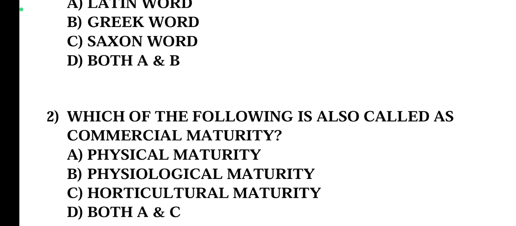Now question number 2. Which of the following is also called as commercial maturity? Already we have discussed that there are two types of maturities. First one is physiological and second one is horticultural maturity. In question number 2, it has been asked which one is also called commercial maturity. The right answer is option C, that is horticultural maturity is also called commercial maturity.